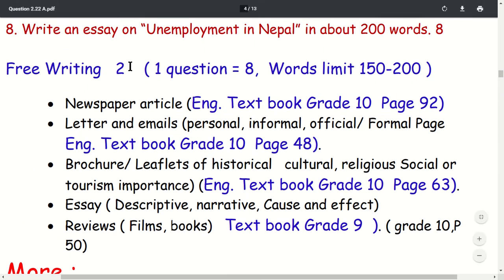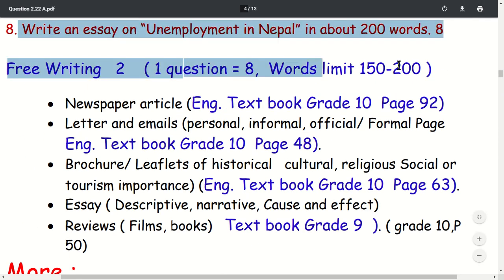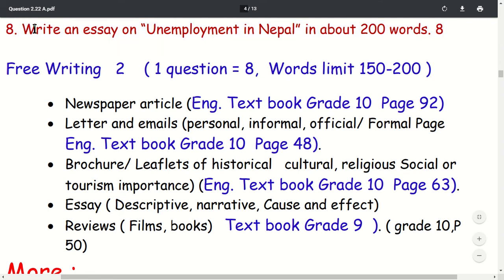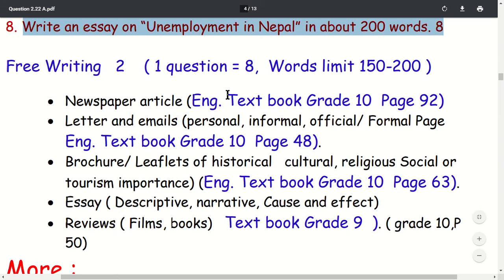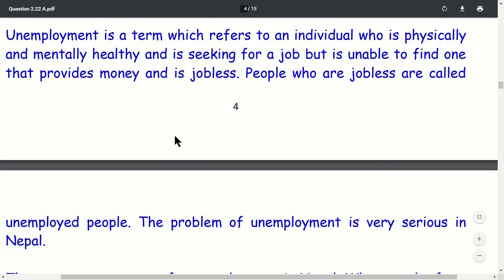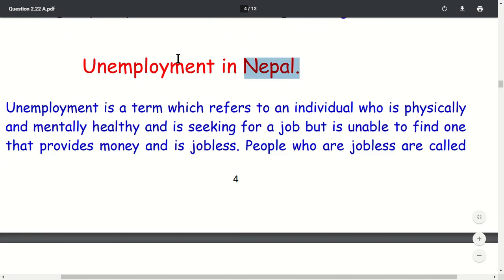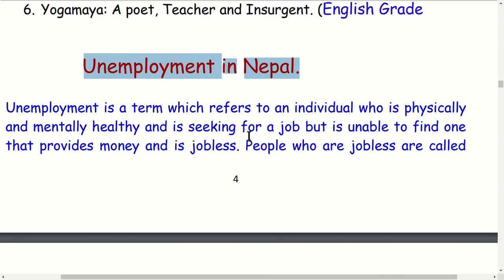Okay, in this lesson, write an essay. Write an essay on unemployment. Today's title is write an essay on unemployment in 200 words. The title of the essay is unemployment, and you have to write this essay in 200 words. Now let me tell you how I wrote this essay.